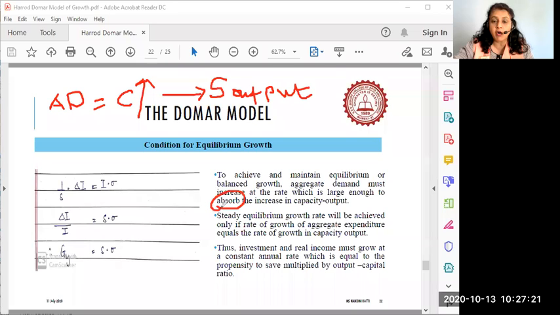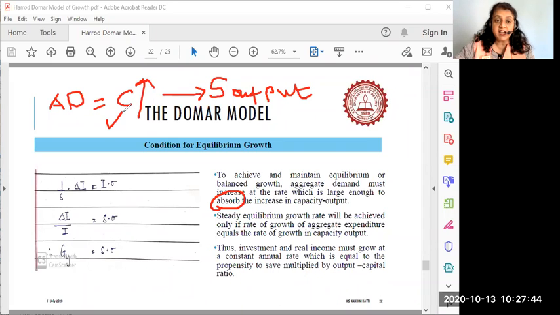Absorbed means all that must be consumed in the economy. So to that extent aggregate demand must be high enough in the economy. Is that clear, class? So the output and the aggregate demand must match.